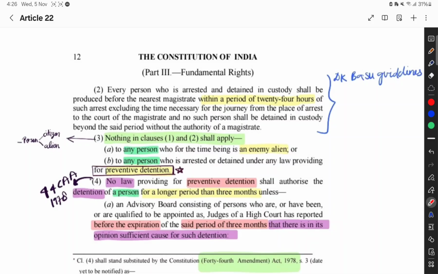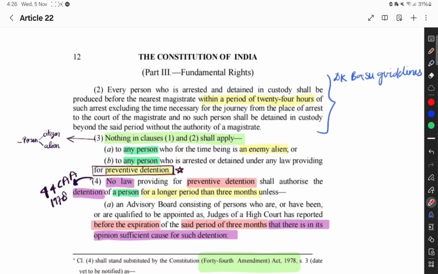Fourth, that the person should be produced before the magistrate within 24 hours of arrest, and the fifth, the right to be released after 24 hours unless the magistrate gives a further detention order. यानी उसे 24 घंटे के अंदर रिलीज करना होगा. अगर further detention order आए तो वह police custody, judicial custody, as the case may be, में move होगा. I hope you understand these two.